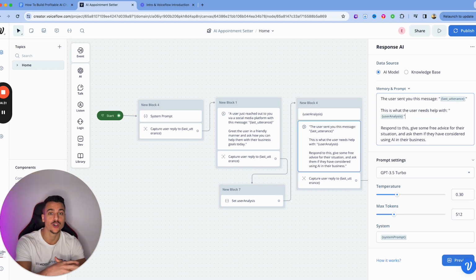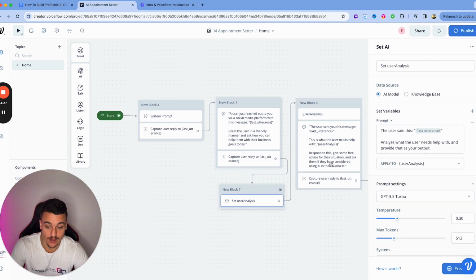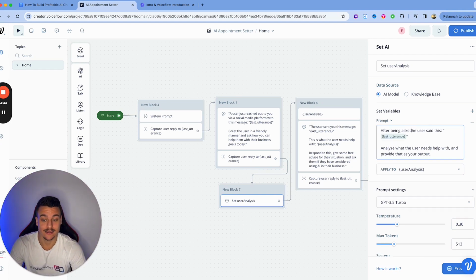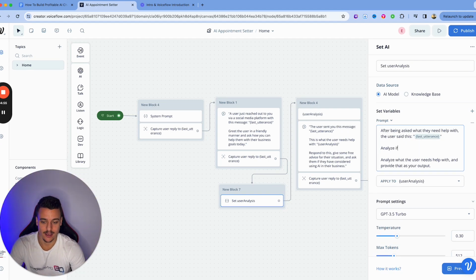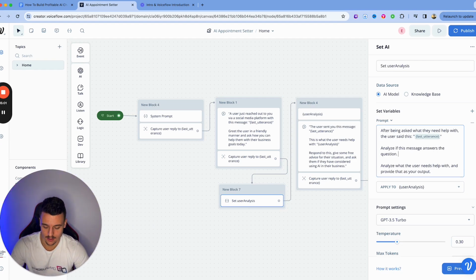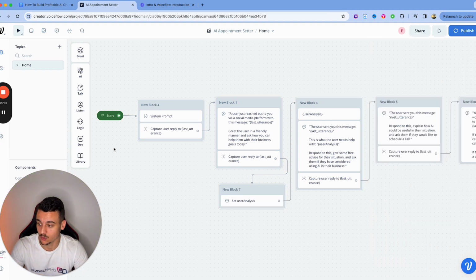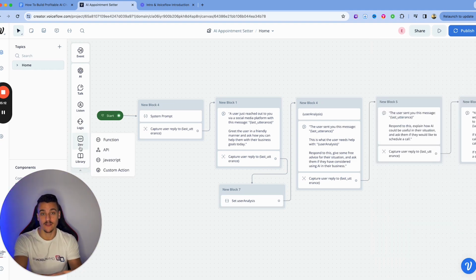So for example, you could analyze the response the user gave and see if they responded to the question, which for example would in this case be, the user said this. We can do after being asked what they need help with, the user said this, and then we could for example say, analyze if this message answers the question, right? If yes, provide yes as your output. If no, provide no as your output. And then you will have yes or no in this variable. And based on that, you can do different things with conditions. I have another video on that where I go into more detail. I'll link it somewhere here on the screen so you guys can watch that.